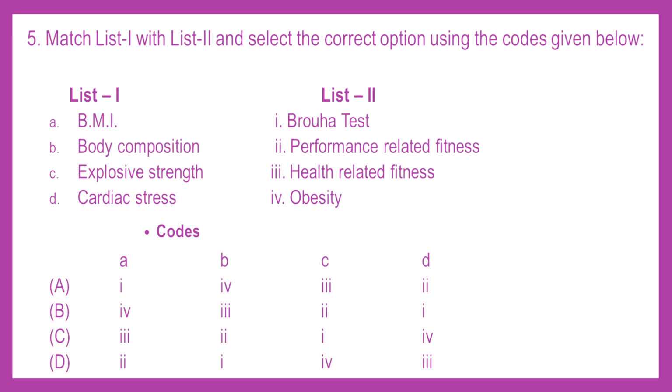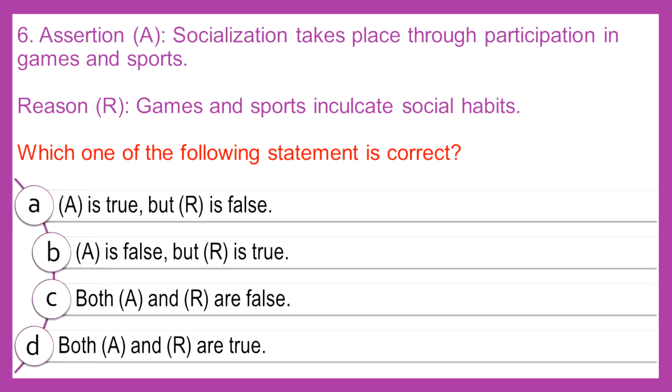Explosive strength, Braura test, no. Second is performance related fitness, yes, that is correct, because body strength we require when we want performance for the athlete. And the fourth one is cardiac stress, that is the Braura test. You can know it through the Harvard step test also, it will measure the cardiac stress. Okay, so option B is correct here.